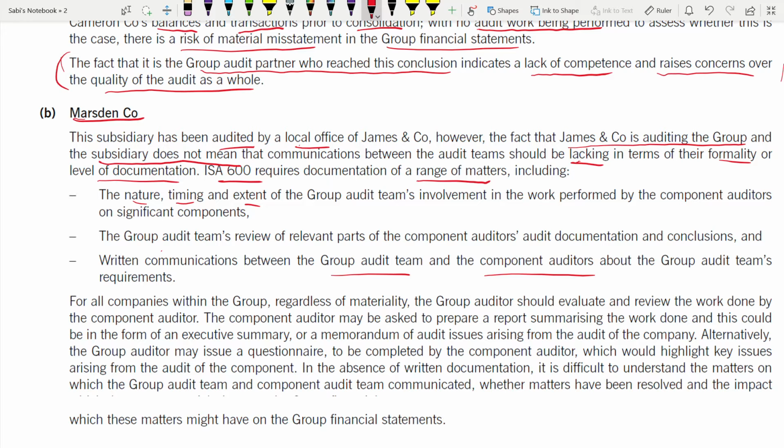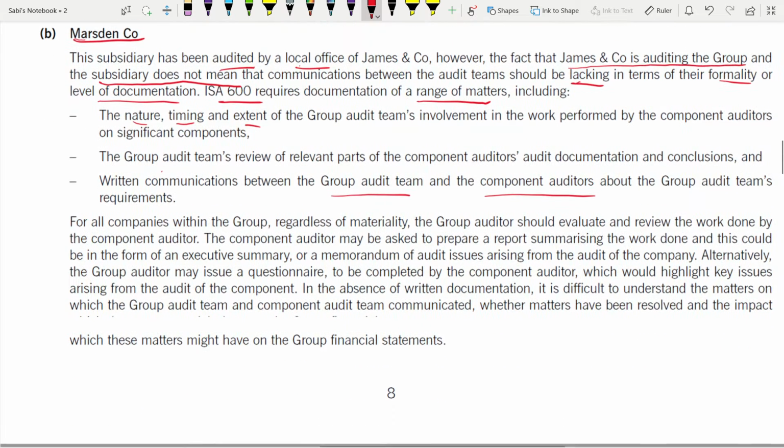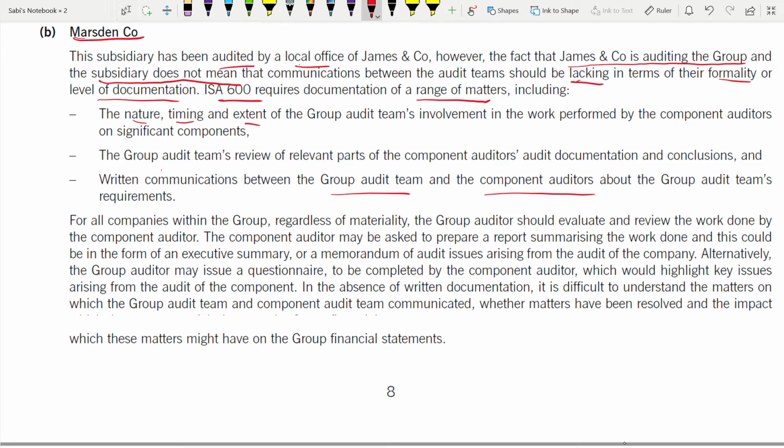So all this has to be documented. What communication the 2 audit teams had with each other, whether they have reviewed the work, whether there was documentation in place relating to the component auditor's work. All of this has to be documented. For all companies within the group, regardless of materiality, don't take materiality into the picture, the group auditor should evaluate and review the work done by the component auditor. It does not matter whether it is material or not. It's your job to evaluate and review the work done by the component auditor before you rely on them.